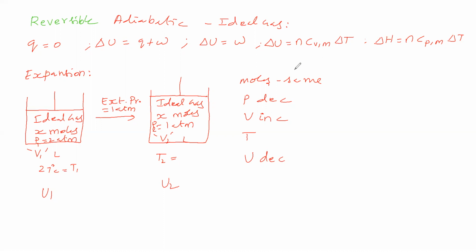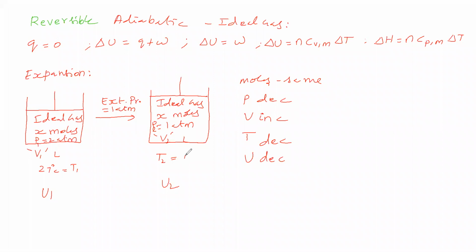Okay. So here, what are the variables? Internal energy decreases, so what should happen to the temperature? Internal energy is nothing but kinetic energy. Internal energy decreases means kinetic energy decreases. Kinetic energy decreases means temperature should be reduced. So temperature decreases.